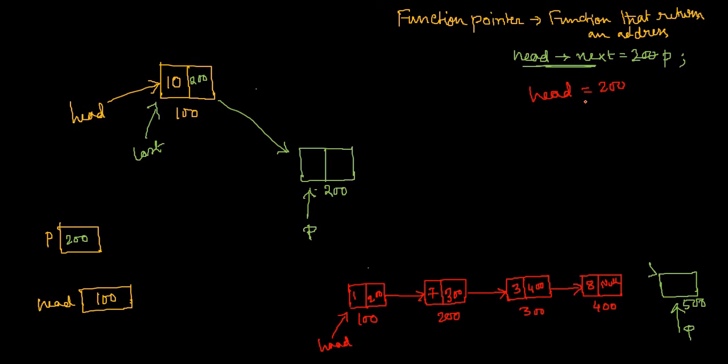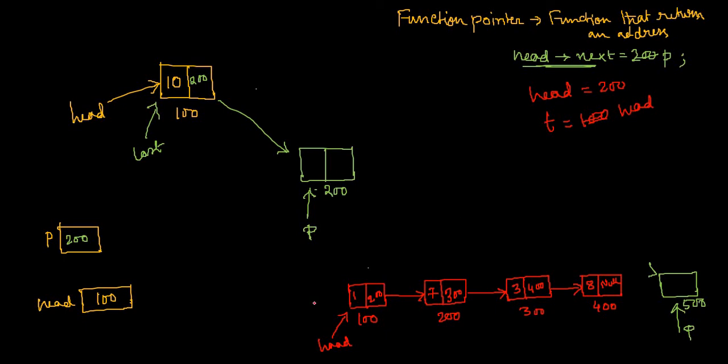So what I can do is take one more variable that will be initialized by the same address. I can take one more variable, say t. This t should be initialized by 100, because 100 is the address of the first node. You cannot write 100 in this way because you don't know this address. You never know. Rather, you should write head, because head contains 100.